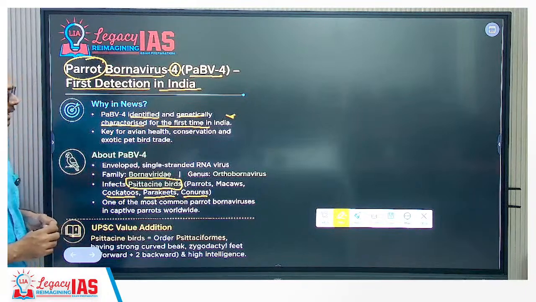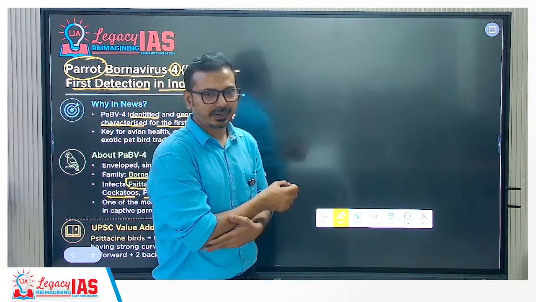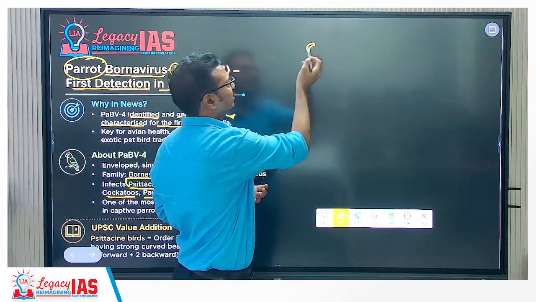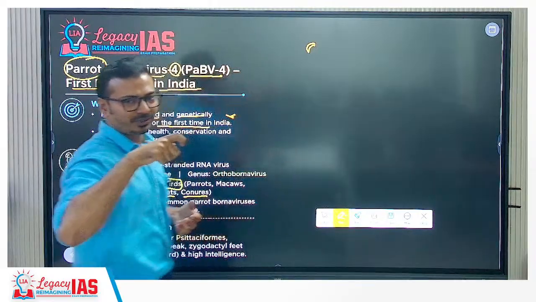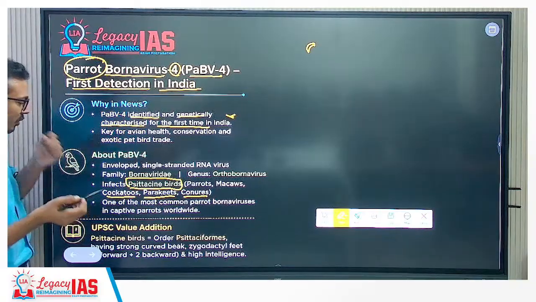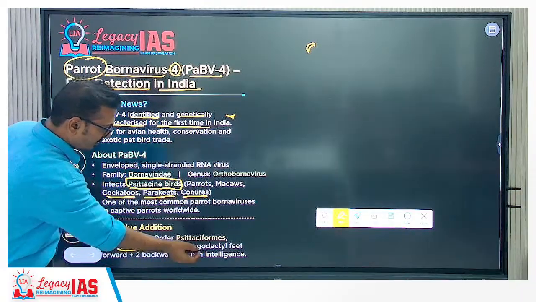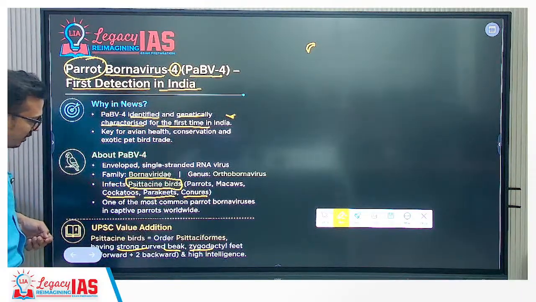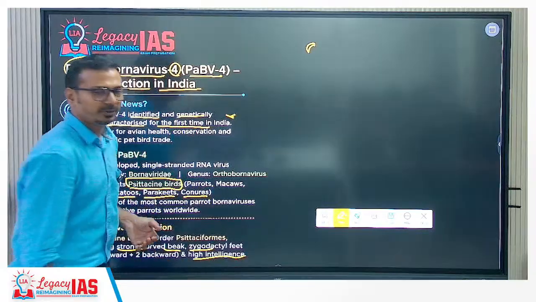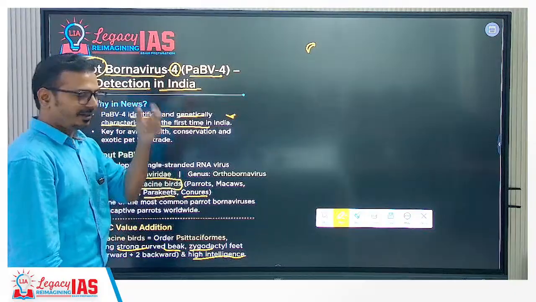So these birds, in India we have parrots, right? These parrots have a curved beak, the unique feature of these birds. They can ask questions about these birds. You can see here, having a strong curved beak and zygodactyl feet, two toes forward and two backward, and high intelligence. This is the unique characteristic of these birds. Many of these birds also speak.